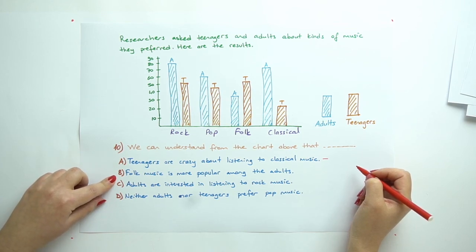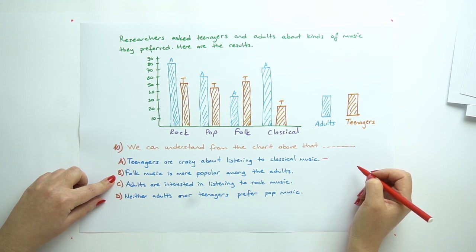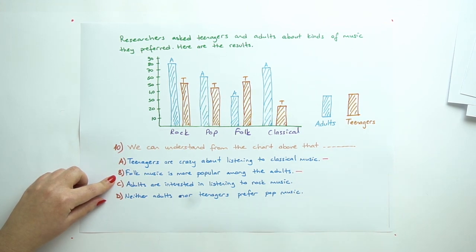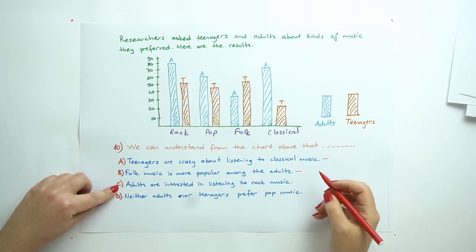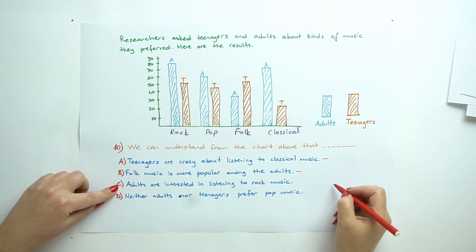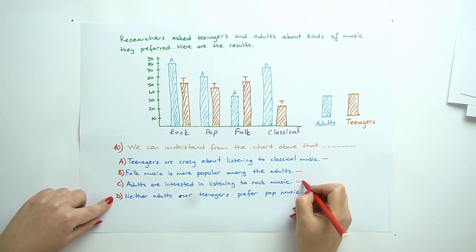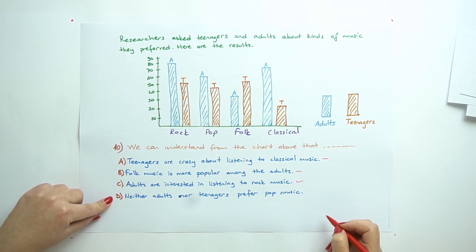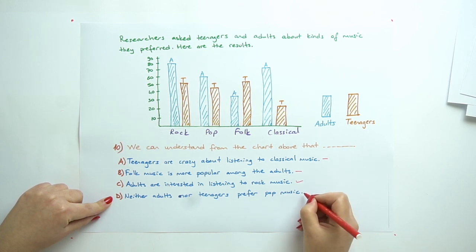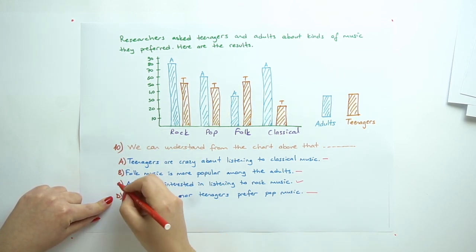B. Folk music is more popular among the adults. So we cannot say this one too. And C. Adults are interested in listening to rock music. Yes, we can say this one. And D. Neither adults nor teenagers prefer pop music. So we cannot say this one too. And the answer is C.